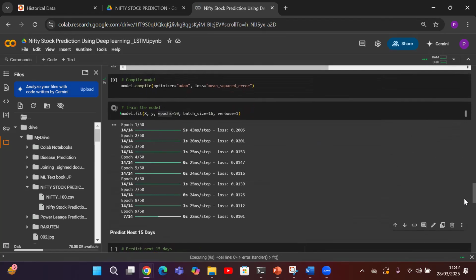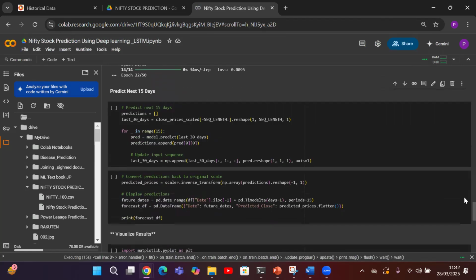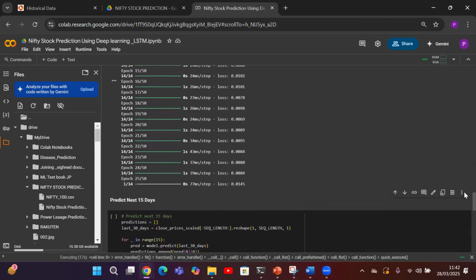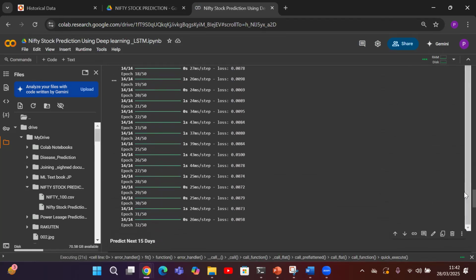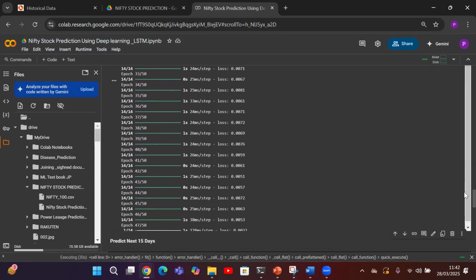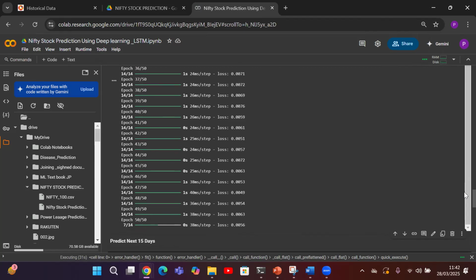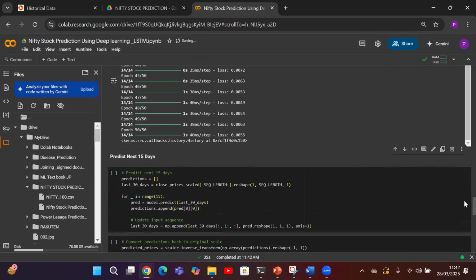It's completed 8 epochs already. It's moving very fast, so let us wait for the complete training. You can see here the loss function is reducing on each and every epoch. Each epoch will be validated again with the loss functions. Training accuracy, testing accuracy, everything will be happening in the backend. So accuracy is going to increase and the loss function is going to decrease. This is the principle of training.